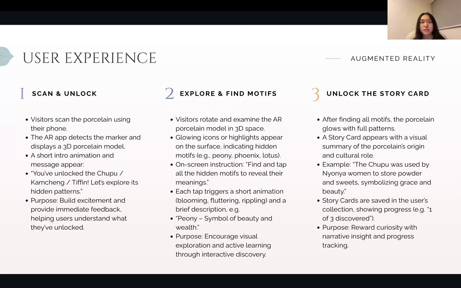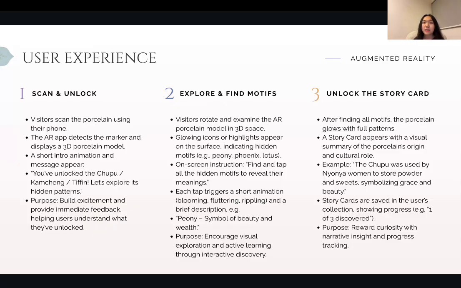And yeah, this is the user experience. So during the projection mapping itself, they can already start to scan the porcelain using their phone, and the AR app will detect the porcelain models, and it will pop up saying you have unlocked a certain porcelain.